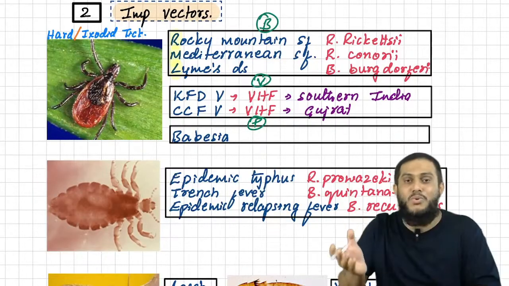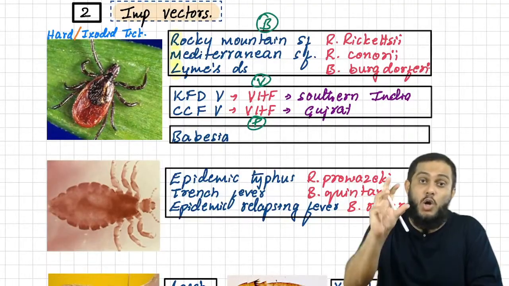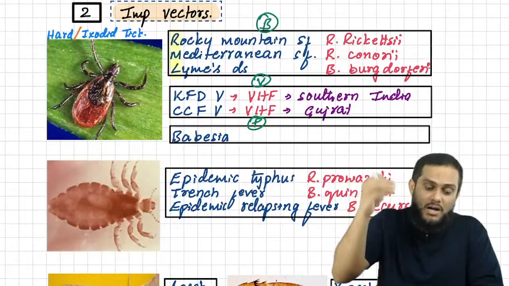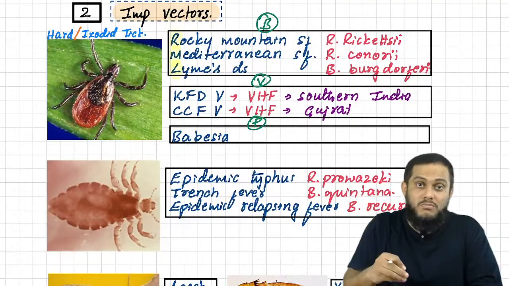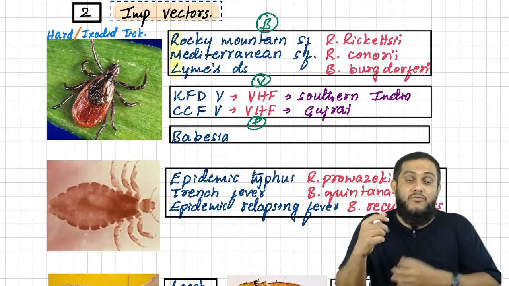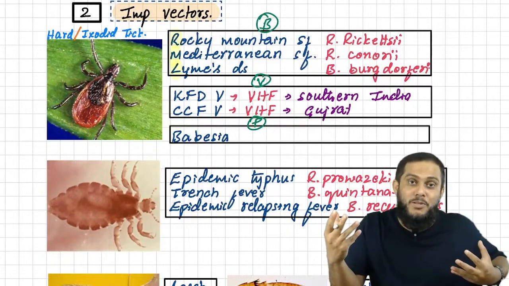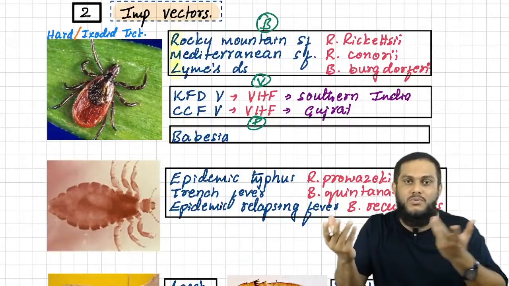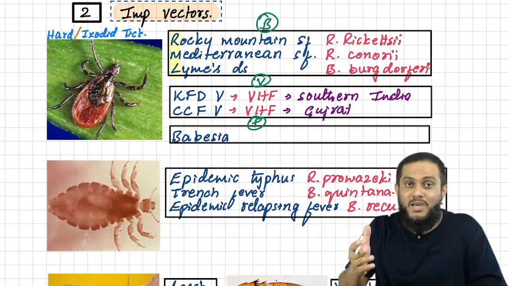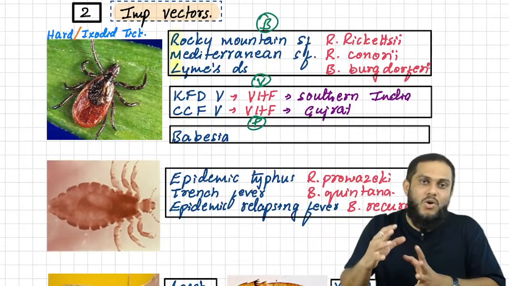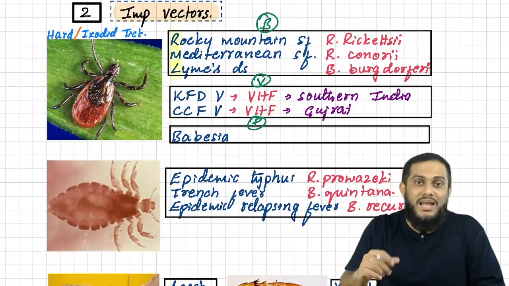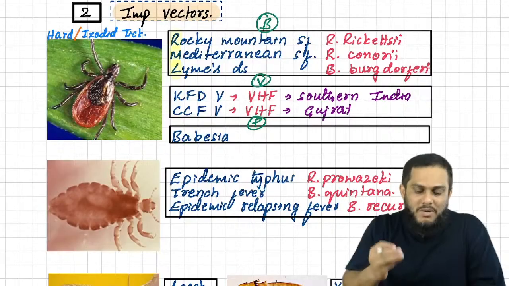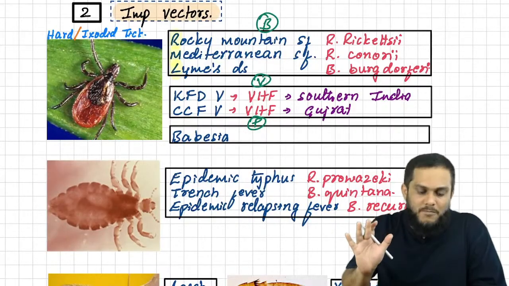If you want to make a mnemonic, you can make any. Hard tick is very hard, rock is very hard, and lime juice with rock salt, floating in the middle of the Mediterranean Sea. If you want stories, you can make them, but what I say is better to avoid mnemonics and stories as much as possible, unless they are related. So just remember Rocky Mountain spotted fever, Mediterranean spotted fever, Lyme's disease, RML.